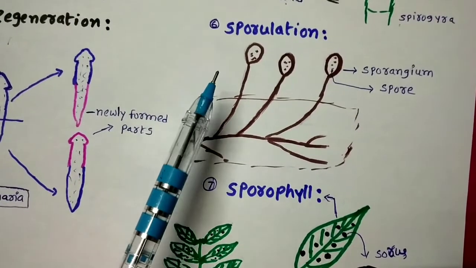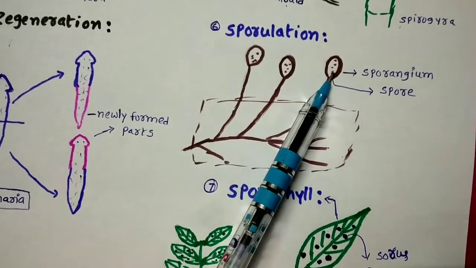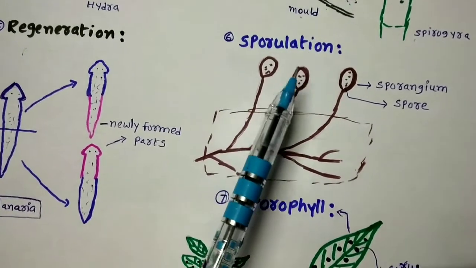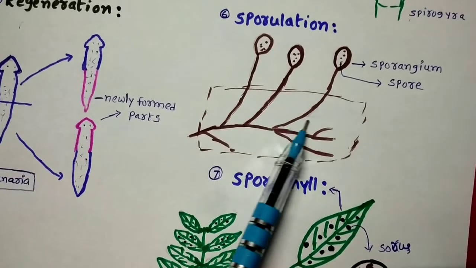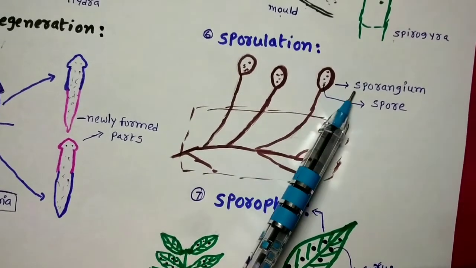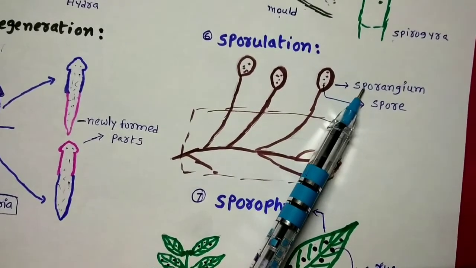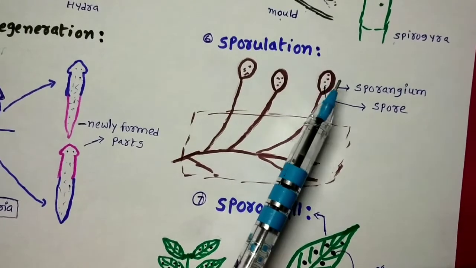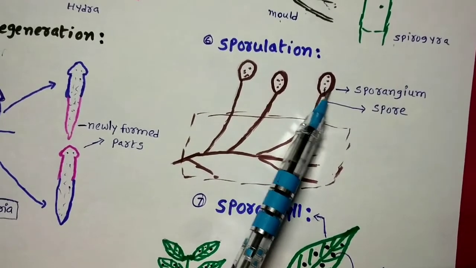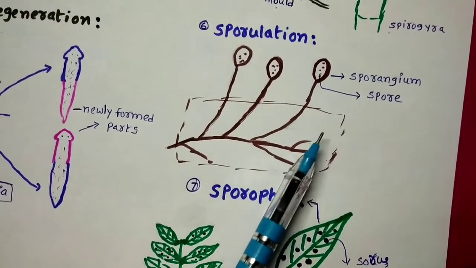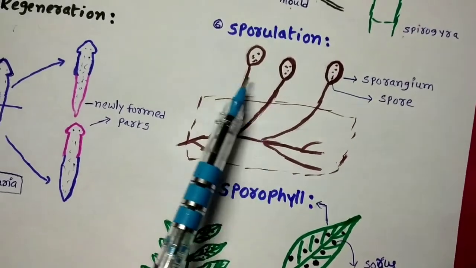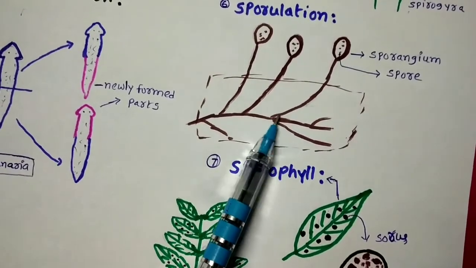And sporulation, the formation of spores. You can find this type of reproduction in mold again, bread mold, Rhizopus as we say. Here many filaments are present. At the terminal part, some of the filaments contain a bag or sac-like structure which is called sporangium. Inside the sporangium, spores are developed. When the sporangium is broken in favorable conditions, especially wet moist conditions, it releases the spores, and when these spores are scattered on the surface of different food materials, they again develop into new filaments, nothing but the new fungus.